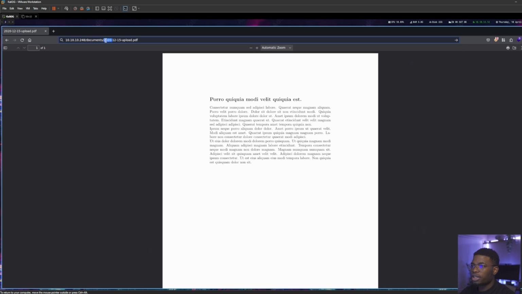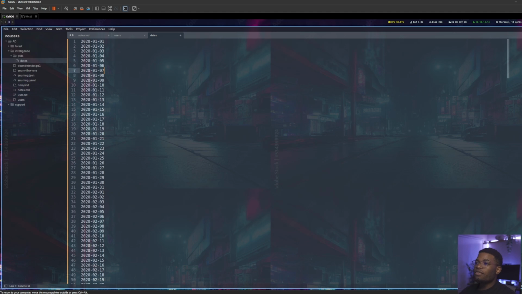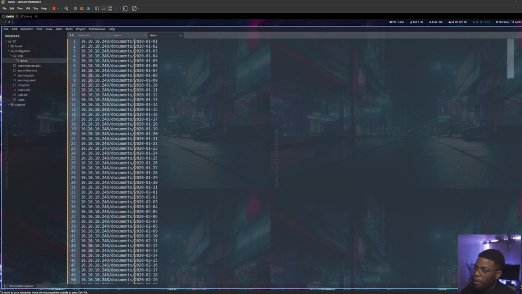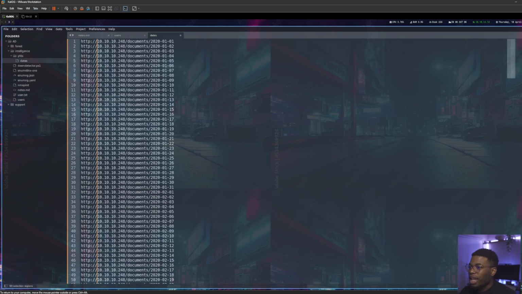Now we want to add the rest of the URL for each PDF, which would be this part. We can copy that, go back to Sublime. If you Control A in Sublime, Control Shift L to make the selection for each line. Hit Home, you go to the beginning of the lines. Control V to paste. Right, now we've pasted everything. If we hit Home again, we can type HTTP. And now we have the whole URL, right? Each URL from January 1st to March 31st.